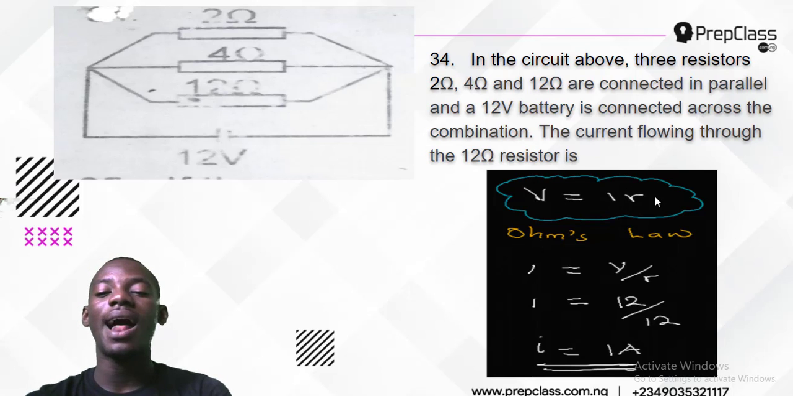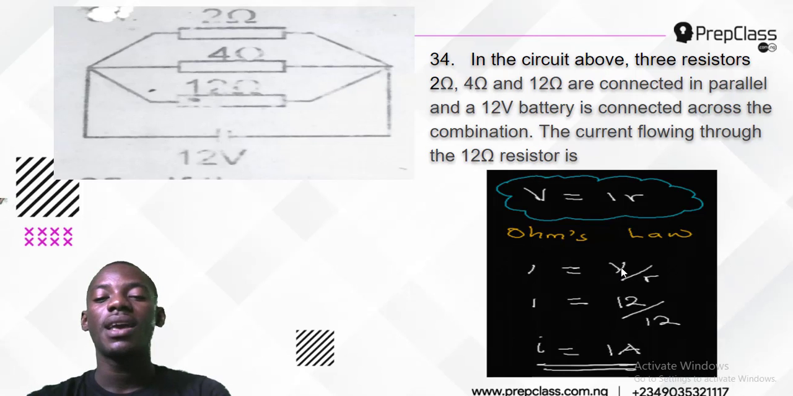V equals IR. This is Ohm's law. It says that the current flowing through a conductor is directly proportional to the potential difference. Now, I'm to find the current, that's I. So I is the subject now: I equals V over R.